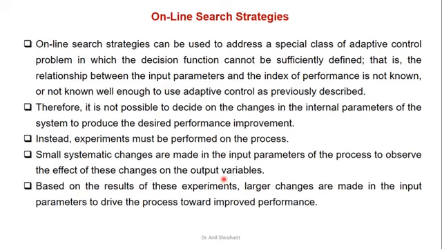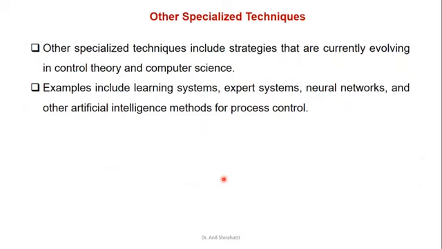Additionally, there are new technologies now for doing this. These other techniques include strategies that are currently evolving in control theory and computer science, for example expert systems, neural networks, and artificial intelligence methods for process control.